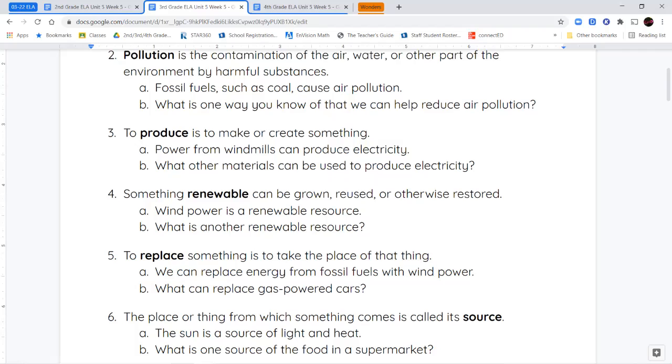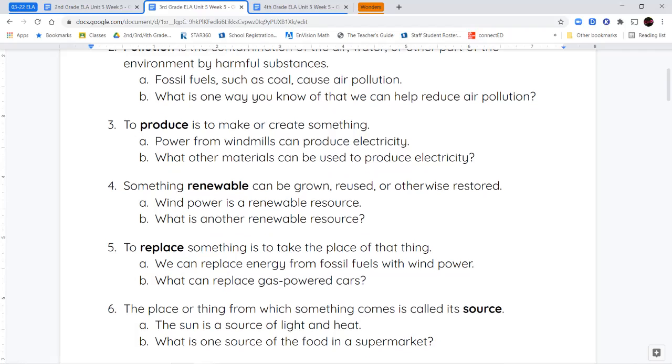Next, we have the word renewable. Renewable is something that can be grown, reused, or restored. So take a look at this word in its parts. Remember, the prefix re means again. So to make something new again is what renewable means. So wind power is a renewable resource. You can use it again and again. Solar power, from the sun, is another renewable resource.